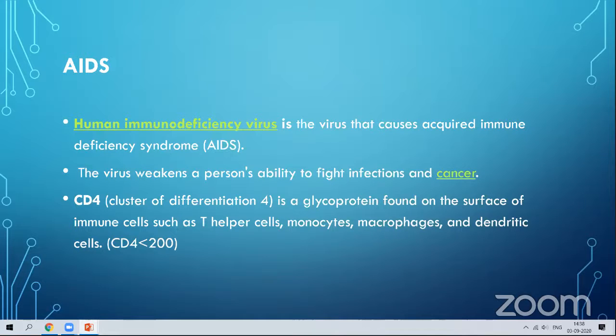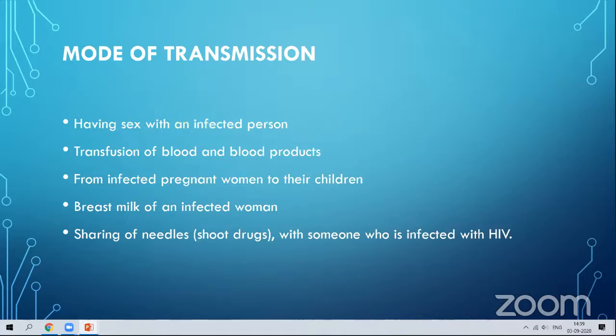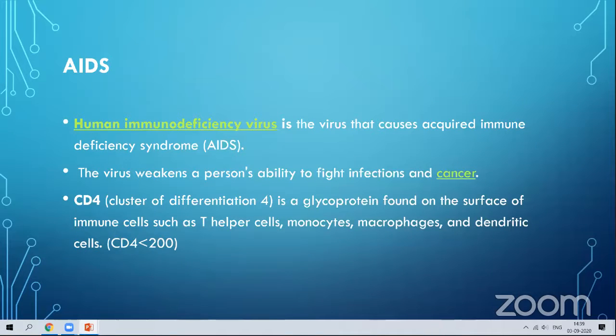This test is done to identify whether the person is affected by HIV, whether the HIV virus has affected our body or not. The value should be more than 200. If the value is less than 200, the person is said to be affected by AIDS.